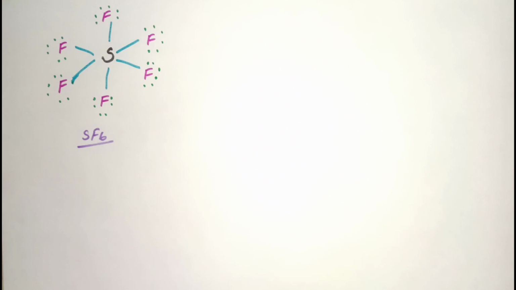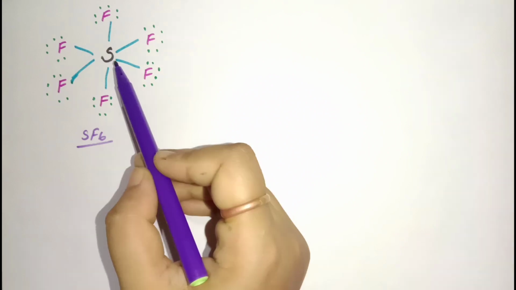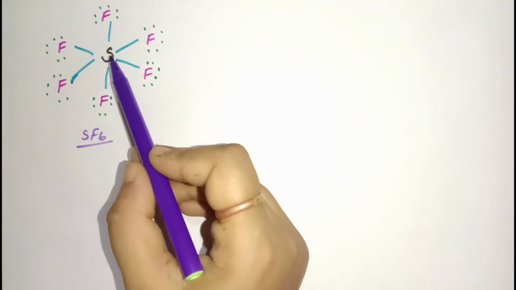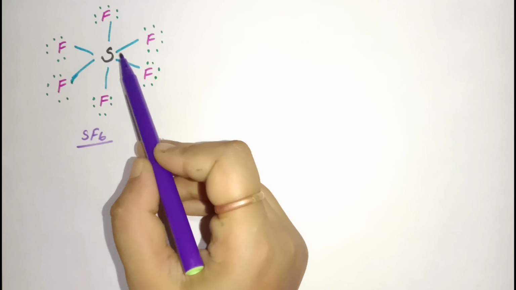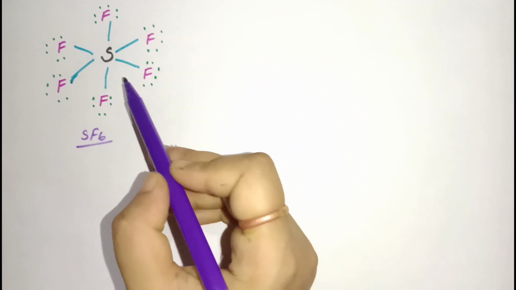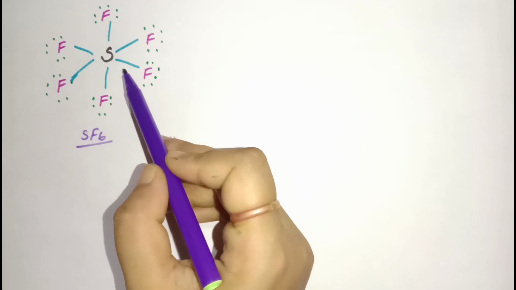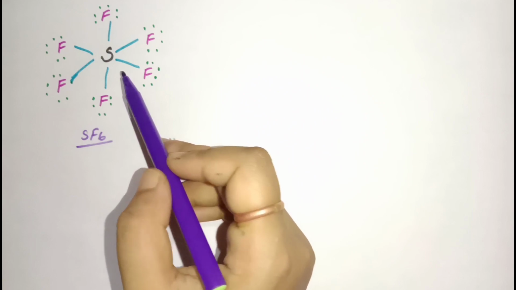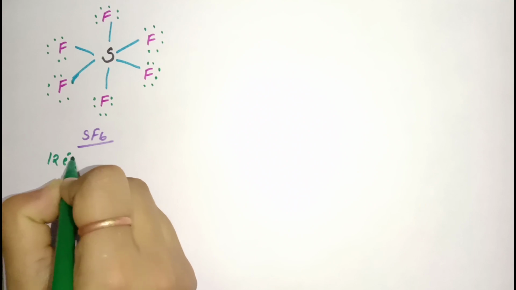This is another example in which the central atom contains more than 8 electrons. So here you can see that sulfur has 6 bonds, 1, 2, 3, 4, 5 and 6, and the total number of valence shell electrons will be 12.